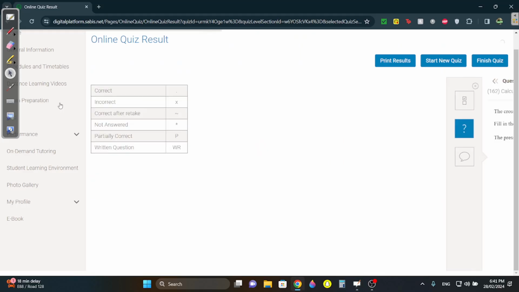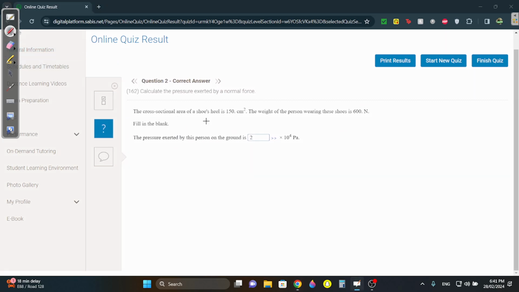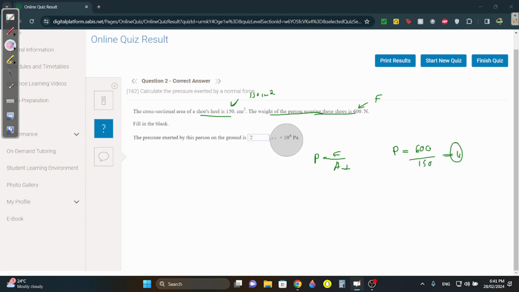Let's start. The area of a shoe is 150 cm squared. The weight of the person wearing these shoes is 600 newtons, so this is the force. Can we find the pressure? Of course we can. P equals F over A perpendicular. The person who doesn't pay attention will put 600 divided by 150 equals 4, and they're done. If you do this, you'll know immediately your answer is wrong.